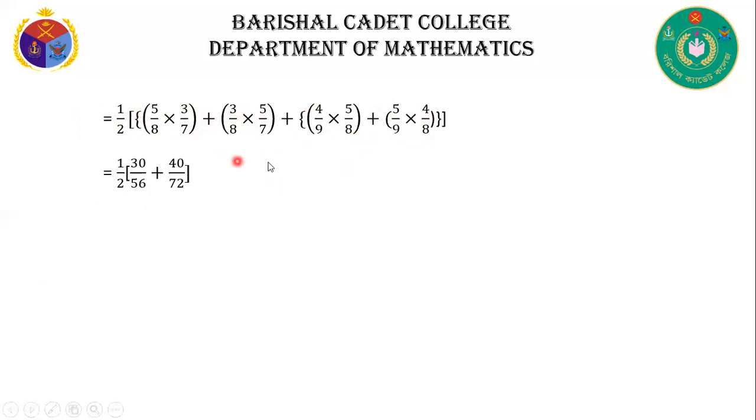After calculating this, we can write half into 30 by 56 plus 40 by 72. That means 275 by 504.